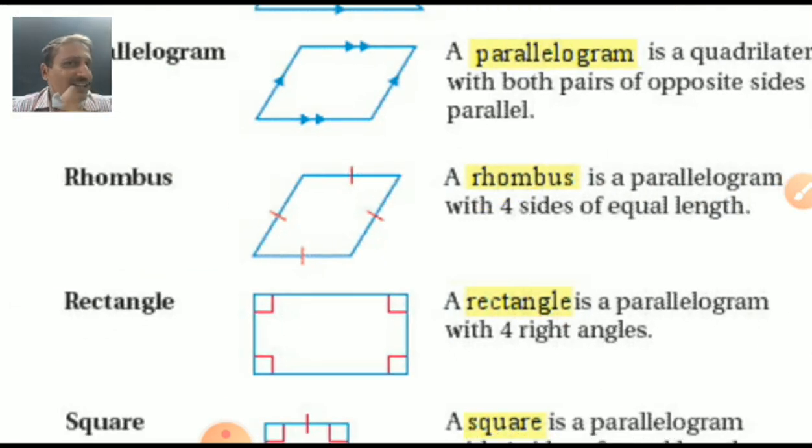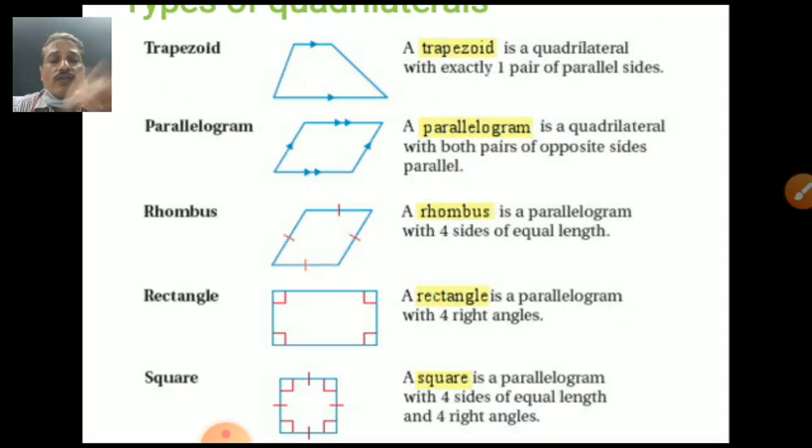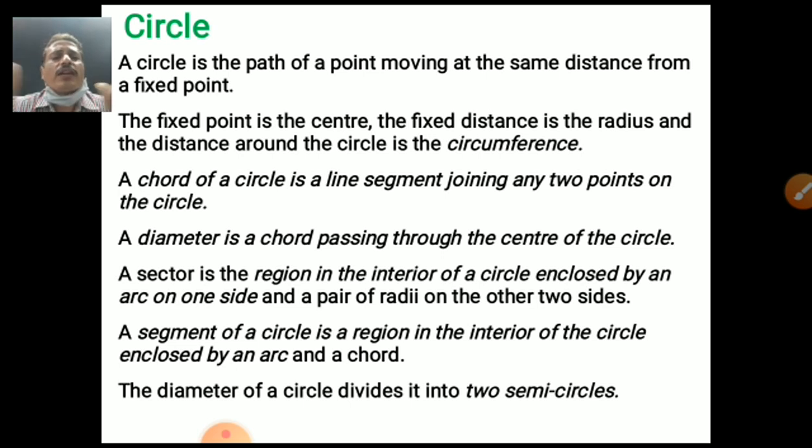What about the rectangle? Rectangle is nothing but a parallelogram with four sides. Opposite sides should be equal, and the angles should be right angles. Yes, square: all sides are equal and the angles are 90 degrees. These are all called quadrilaterals. Understood, students? Yes, very good. Some more are there, kite and so on, we can see afterwards. Now, circle.